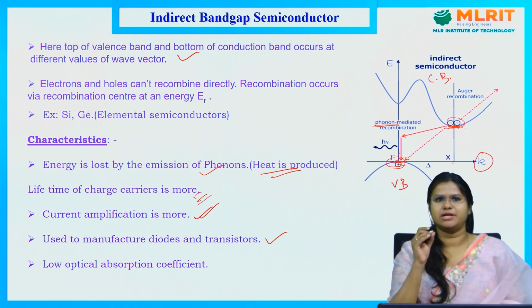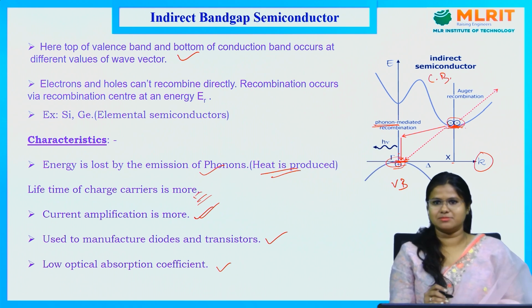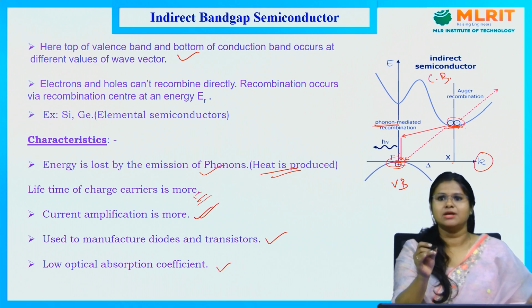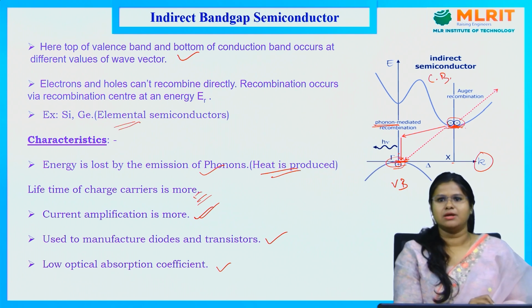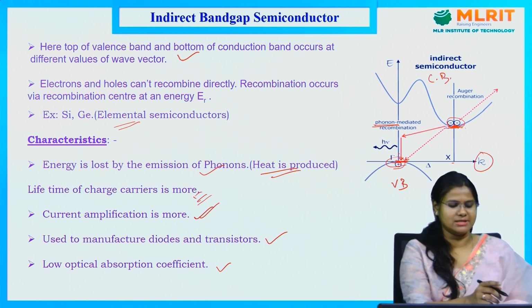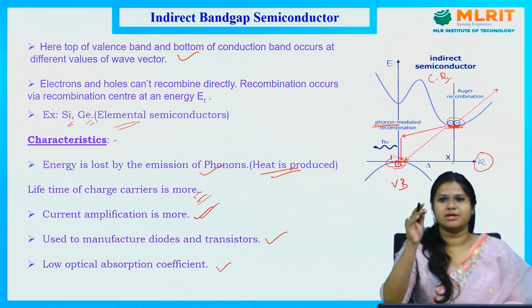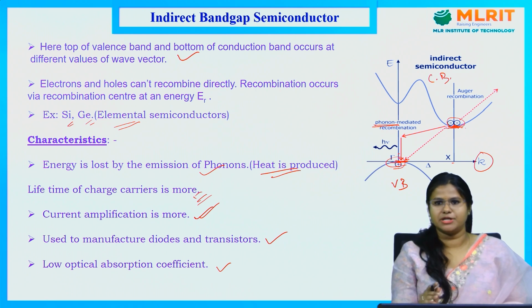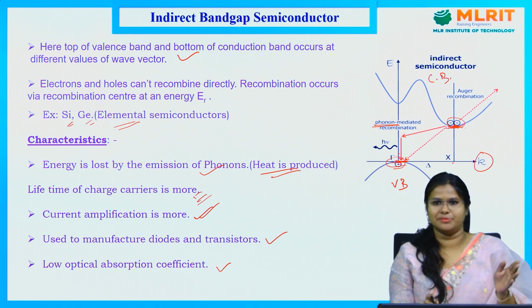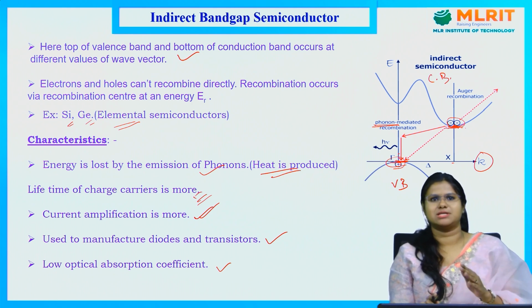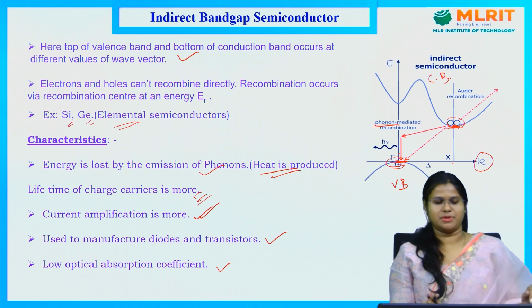And these indirect bandgap semiconductors will have low optical absorption coefficient. So this is all about indirect bandgap semiconductors. The examples are all the elemental semiconductors, those which are elements of the periodic table, like silicon and germanium, which are in the 14th group. So all the elements in the 14th group, like silicon, germanium, etc., are examples of indirect bandgap semiconductors.